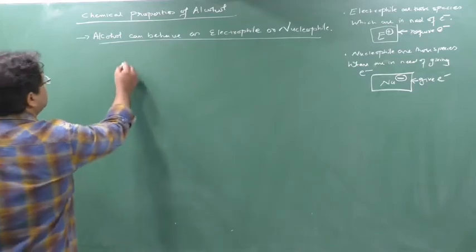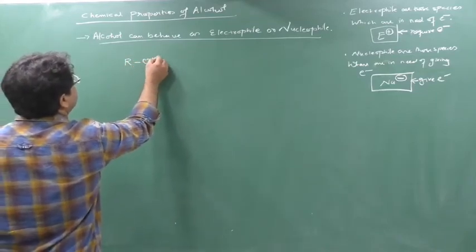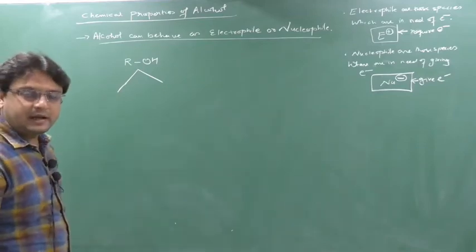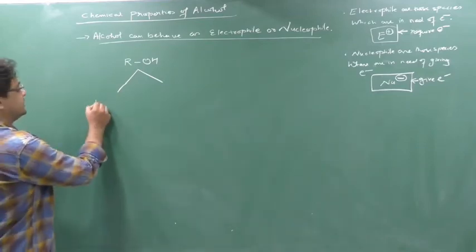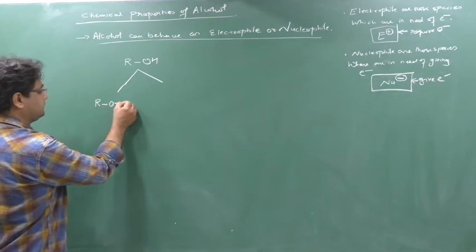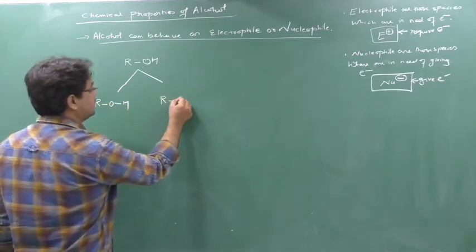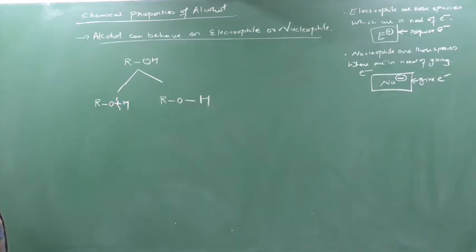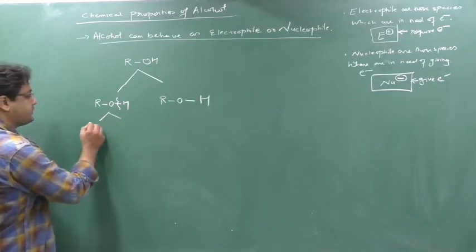Now see, alcohol can behave as both. It can act as an electrophile as well as a nucleophile. See, this is alcohol. This is also alcohol. If cleavage of OH occurs, what is it forming?